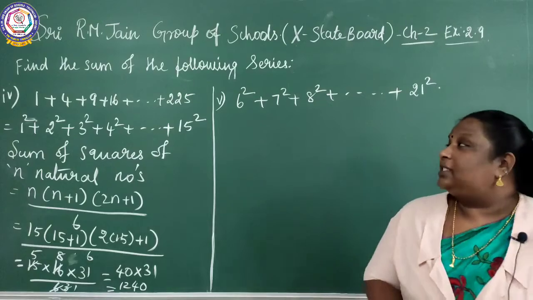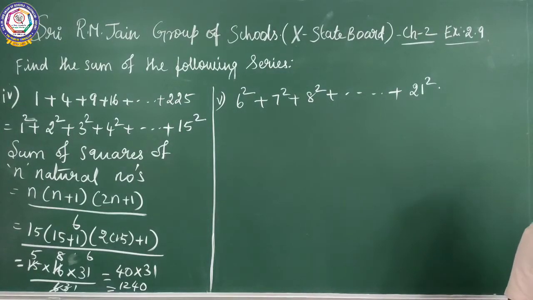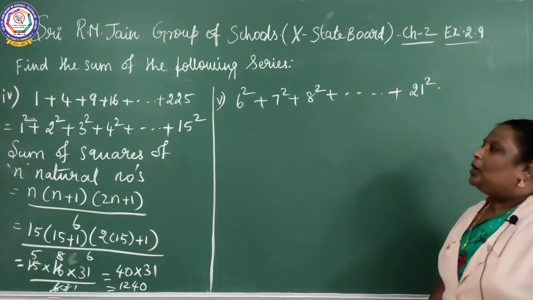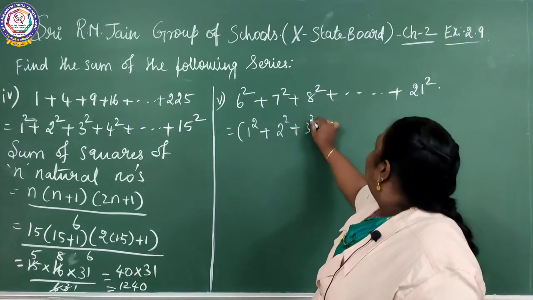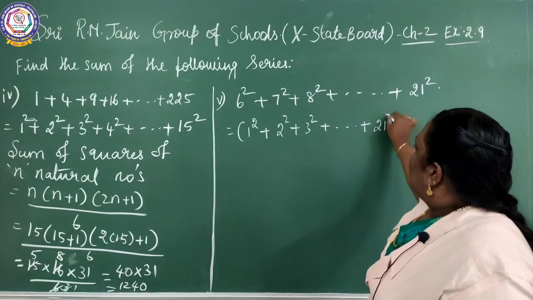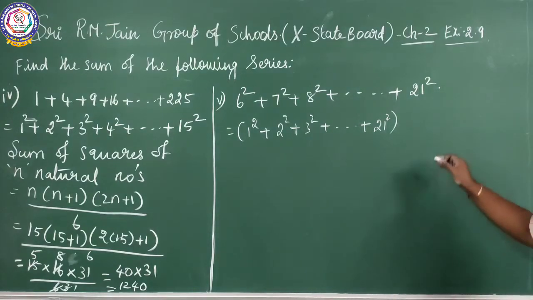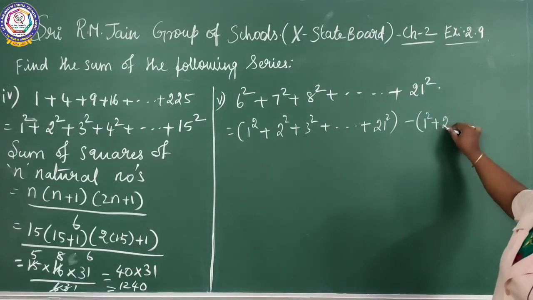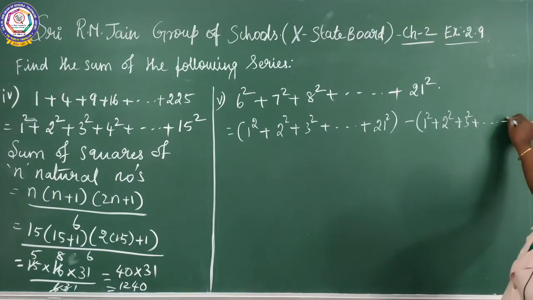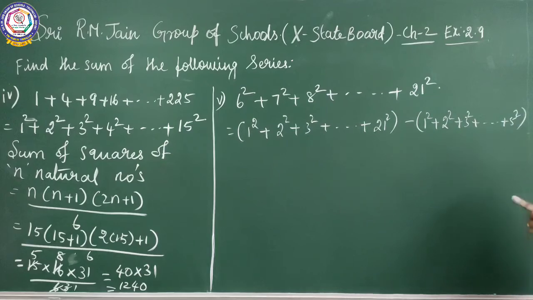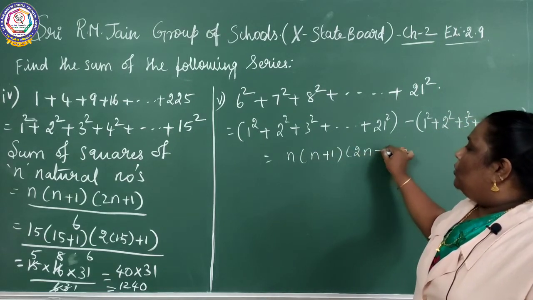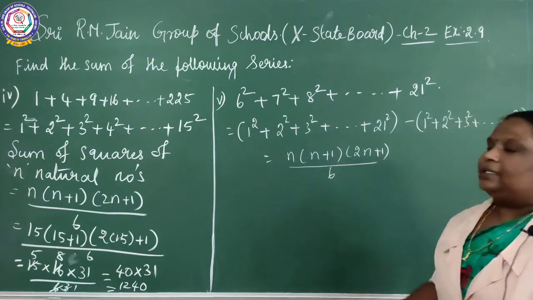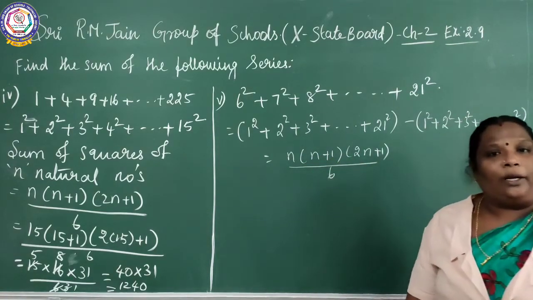What is the fifth sum? The sum starts from 6 square. It does not start from 1 square. So how will you write it? 1 square plus 2 square plus 3 square, etc., plus 21 square, minus 1 square plus 2 square plus 3 square, etc., plus 5 square. The total value minus that for 5 square. So you can apply the formula. What is the formula? n into n plus 1 into 2n plus 1 by 6.